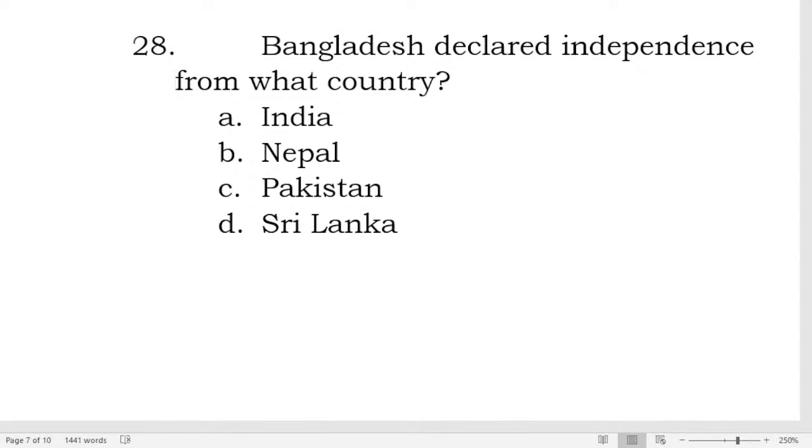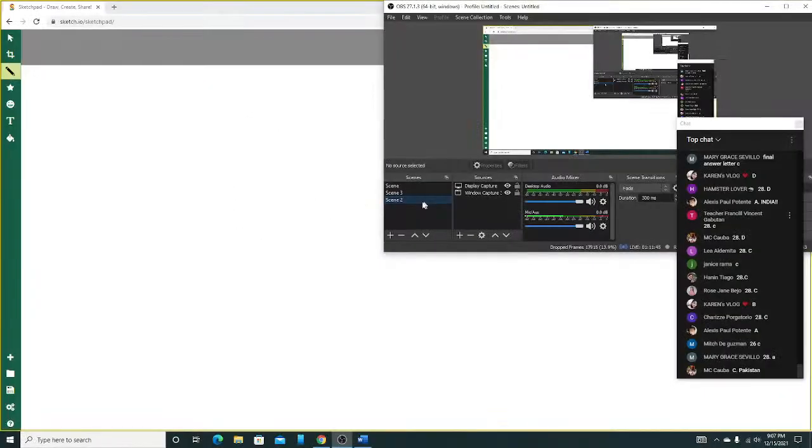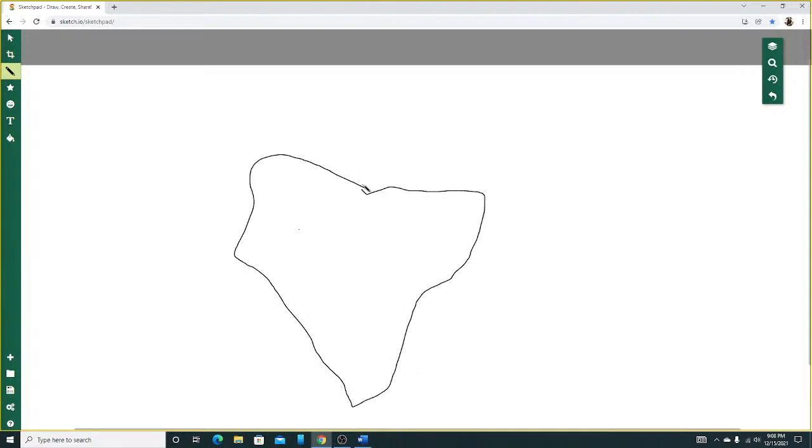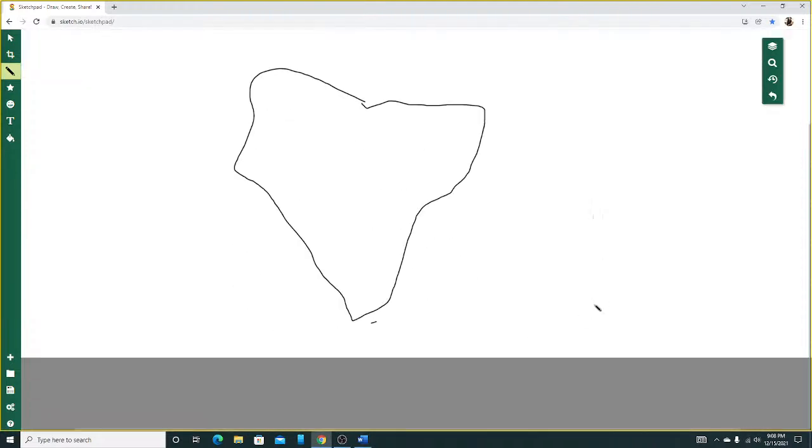Okay. Wait lang. I'll just have it here para mas clear. So if you noticed, India before actually included Pakistan and Bangladesh. So let's say this is the map of India. And Sri Lanka is here, the teardrop of India. During the conflict between the Hindus and the Muslims in India.